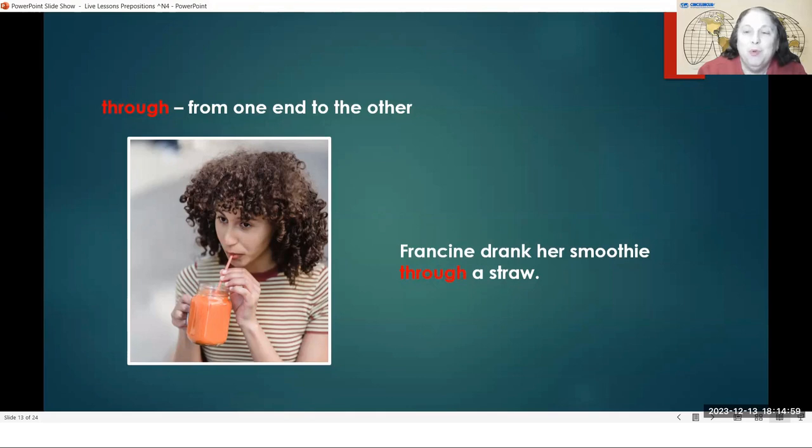But to talk about through, the drink starts down here, and it goes into this straw that's in her mouth, goes in one end of the straw, up, up, up, up, through the straw, and into her mouth. So there is a hole at one end of the straw, and the drink goes in the straw, and then it comes out of the hole at the other side, inside of her mouth. So there's two holes, a hole at this side, a hole at this side, and the smoothie, the drink goes through the straw.